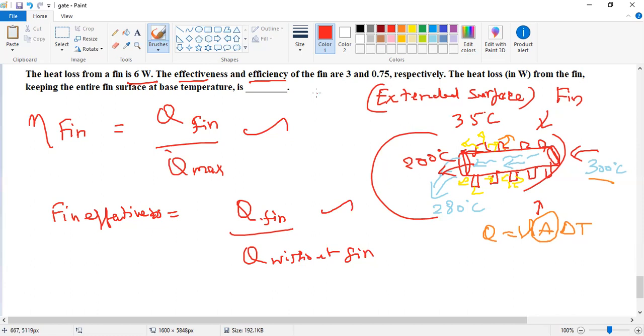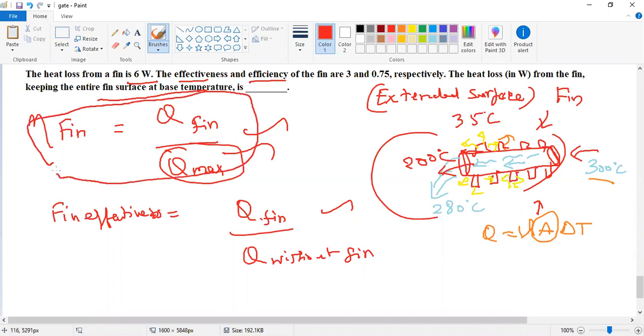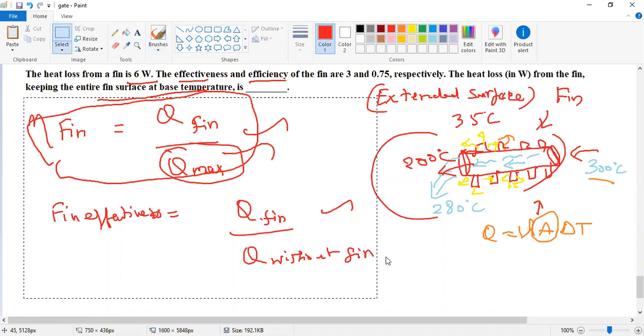We find the heat loss from the fin keeping the entire surface at the base temperature, that is, Q max. When we use this formula, we find Q max, the maximum possible heat transfer through the fin.